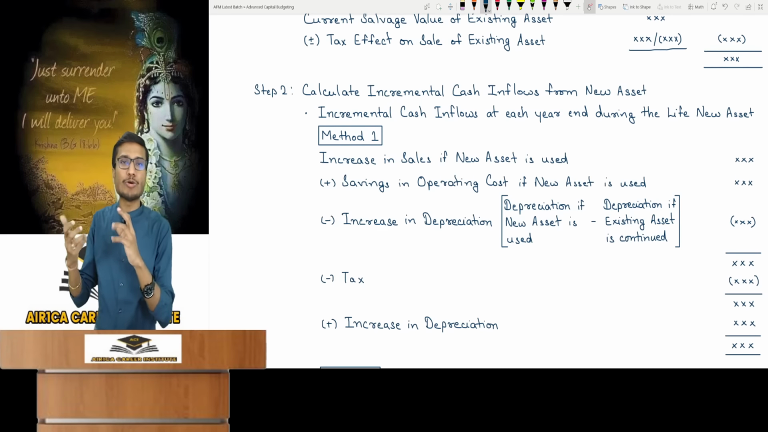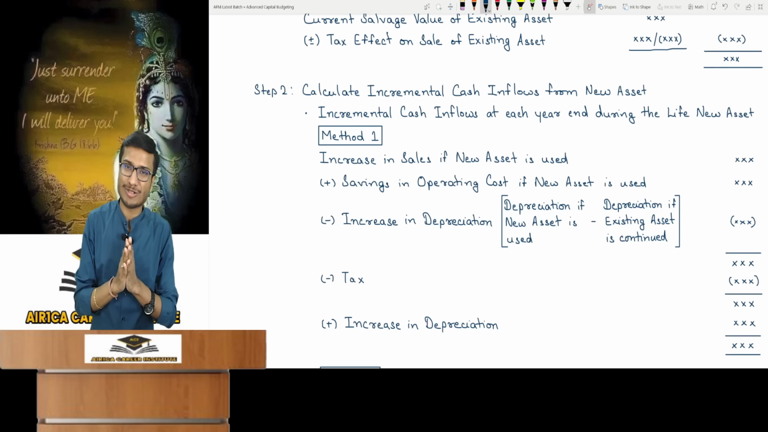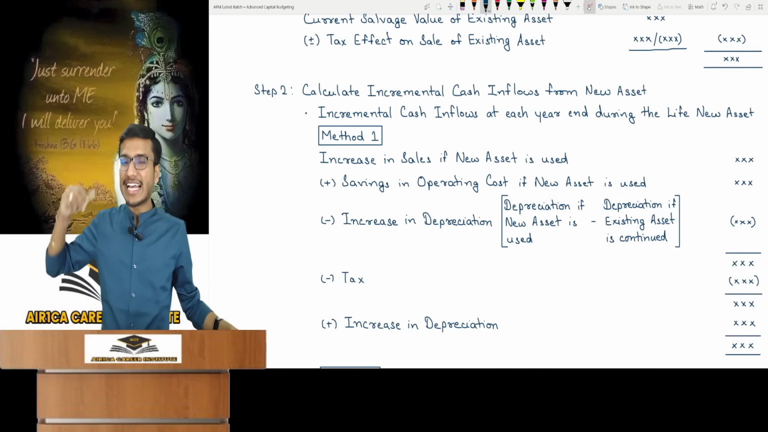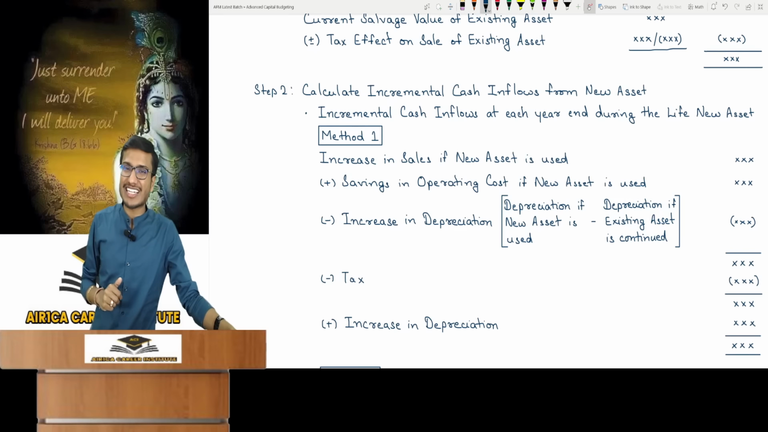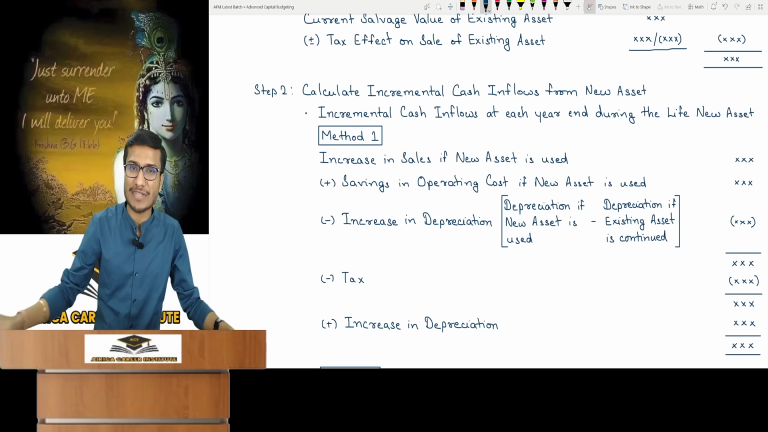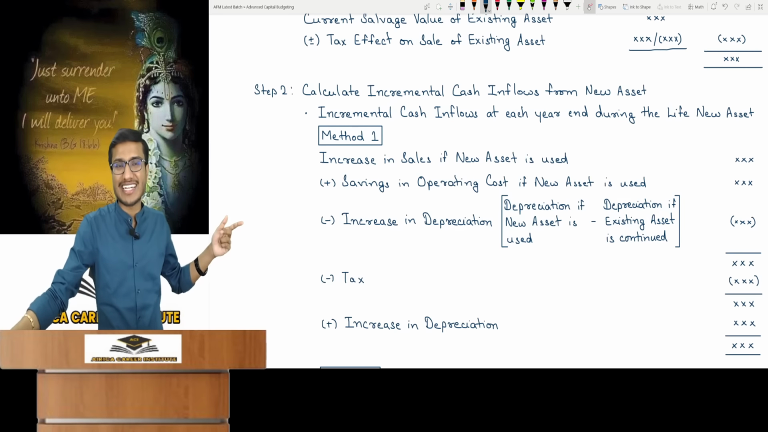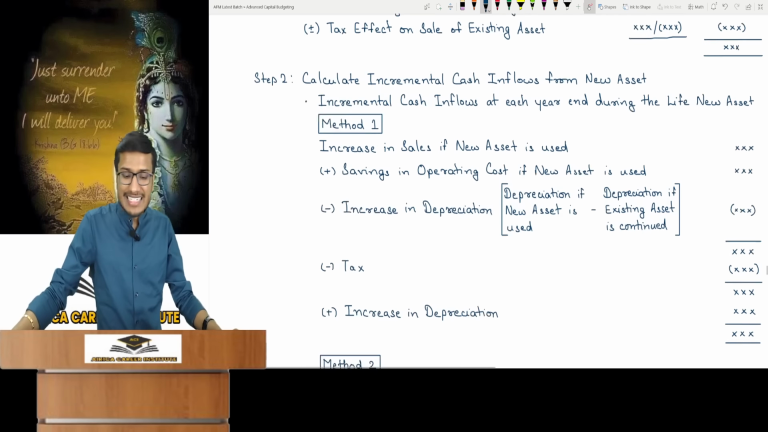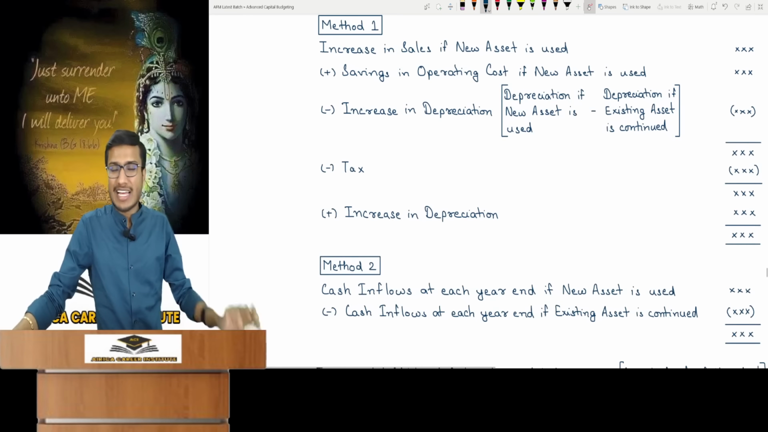And if the old asset continued, what would have been its annual depreciation? Let's assume the old asset had an annual depreciation of 500. On the new asset, 800 annual depreciation applies, and this causes a 300 increase in depreciation, which is a cost. Then subtract this increase. This will give you the incremental EBIT. Deduct tax from this. Subtracting tax gives incremental NOPAT.